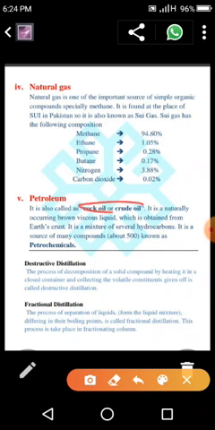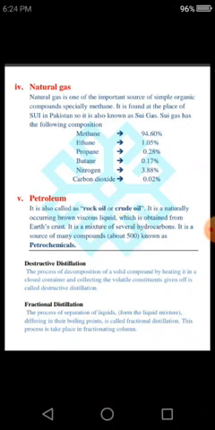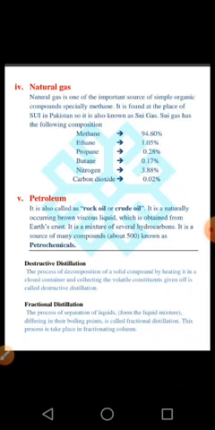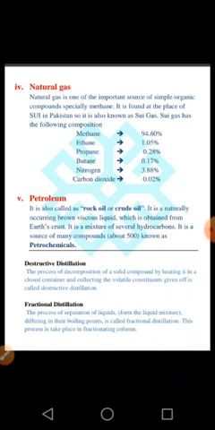Petroleum is also known as rock oil or crude oil, found under the earth's crust. It is a mixture of several hydrocarbons. Approximately 500 petrochemicals are obtained from petroleum that are used for different purposes, such as kerosene oil, petrol, ligroin, and asphalt. There are so many petrochemicals obtained from petroleum, and all are organic compounds manufactured by a natural source. Okay, students.